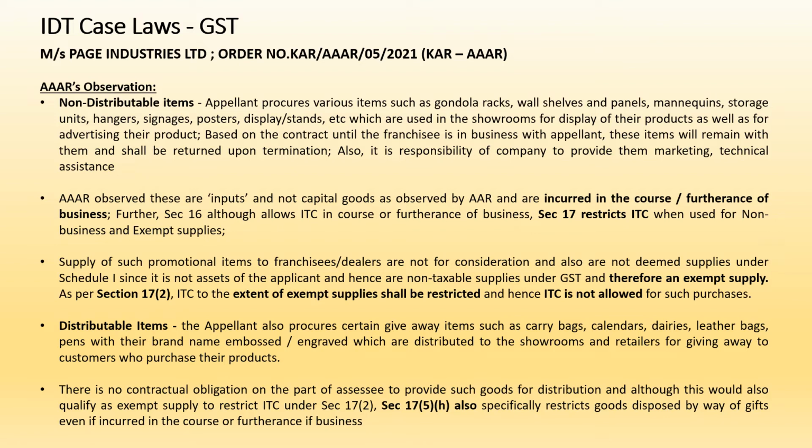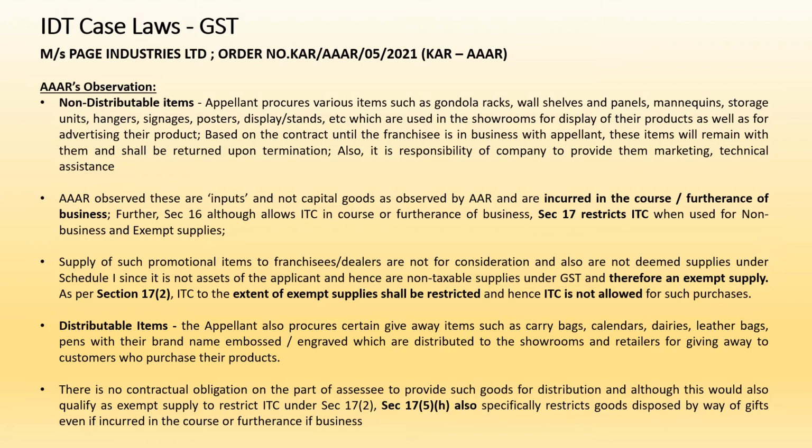And at the end of the contract only, the appellant will take those items from the franchisee's showroom. So until then, it will be used by the franchisee to promote and make more sales by displaying the products. So this kind of products are purchased by the applicant, and ITC is availed by the applicant, and then these goods are sent to the franchisees by way of a delivery challan.